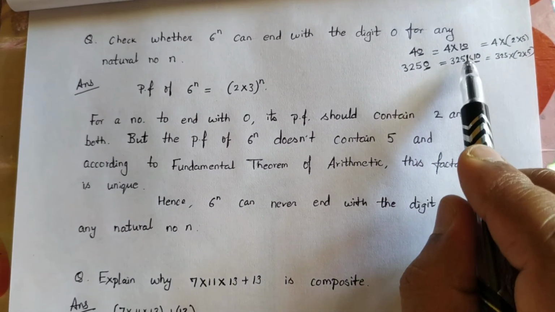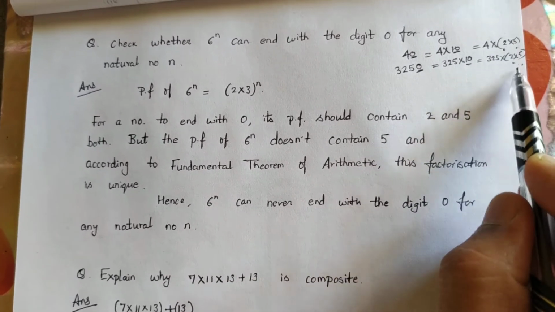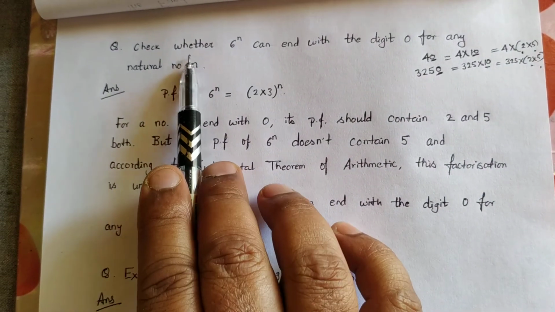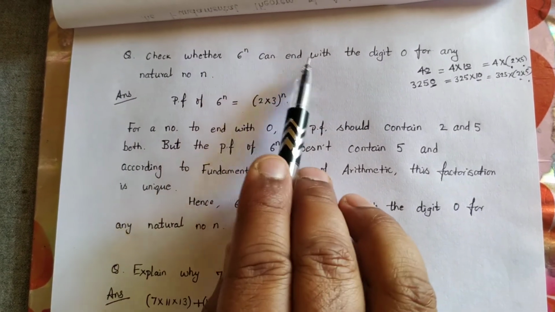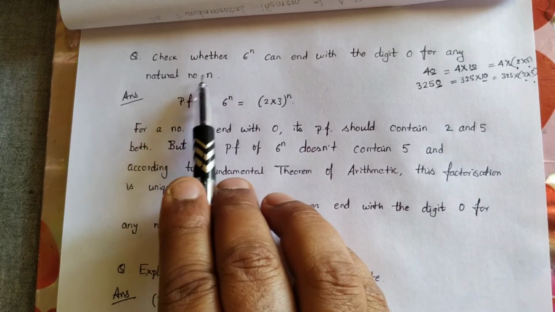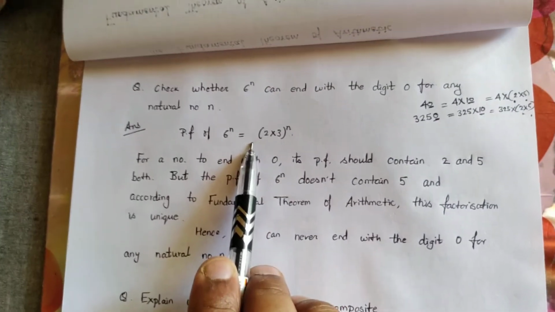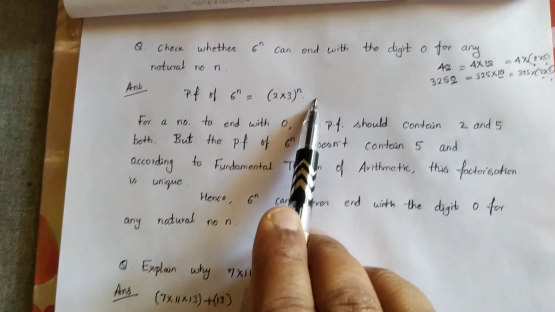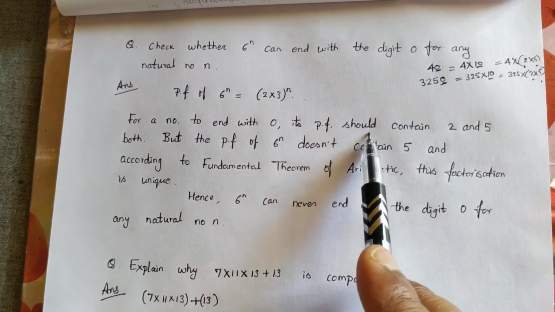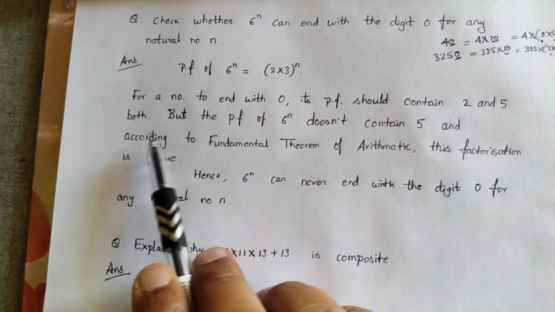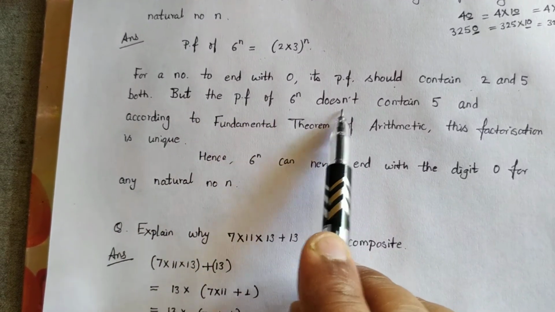So for a number to end with 0, its prime factor should contain 2 and 5 both. In all the cases we can see that. Now look at the question. Question asks, we have to check whether 6 to the power n can end with the digit 0 for any natural number n. Now prime factorization of 6 to the power n can be written as 2 multiply 3 to the power n. And for a number to end with 0, its prime factorization should contain 2 and 5 both. But the prime factorization of 6 to the power n doesn't contain 5.